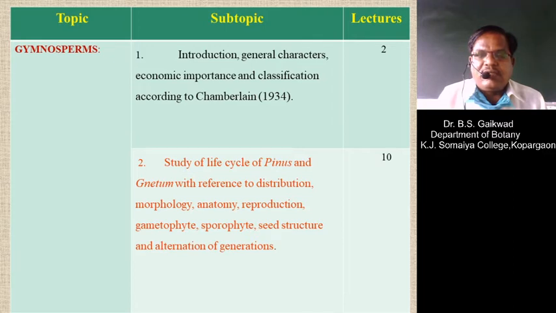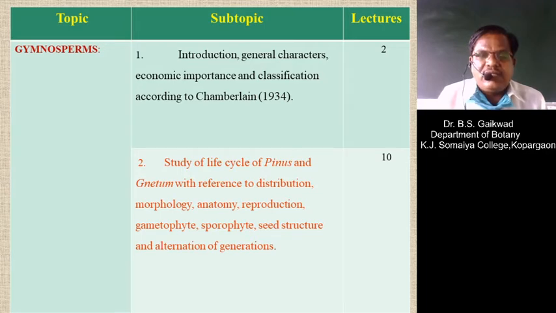In some plants both male and female cones are present on the same plant, or they are present on different plants. So Gymnosperms are the group of plants in which the seeds are naked, and the growth of this group is comparatively very slow, and they are always found evergreen.